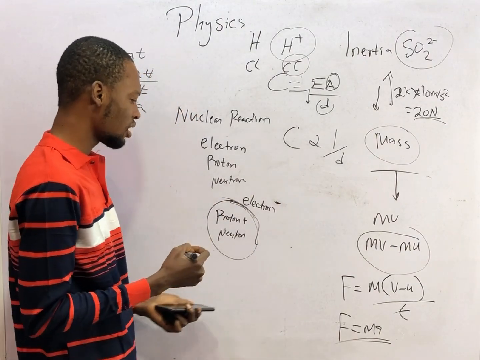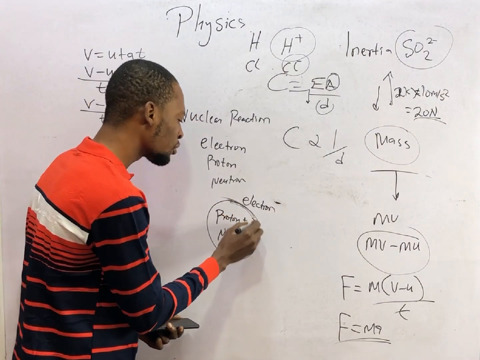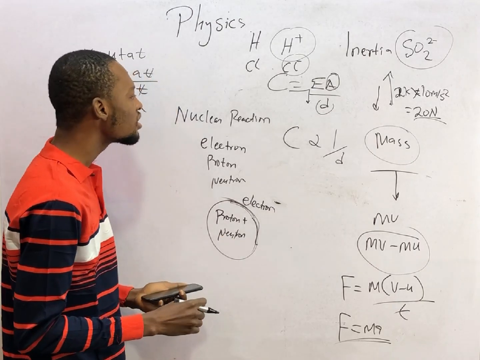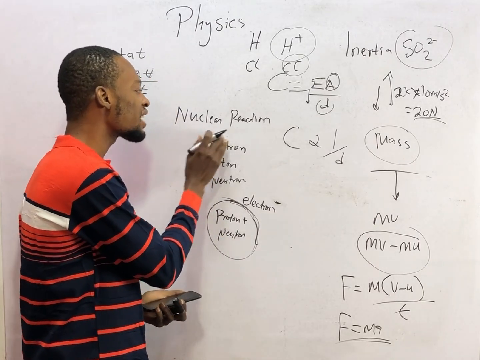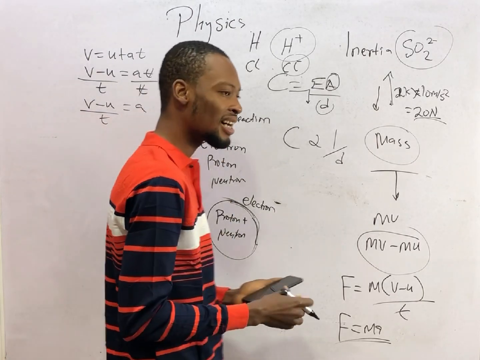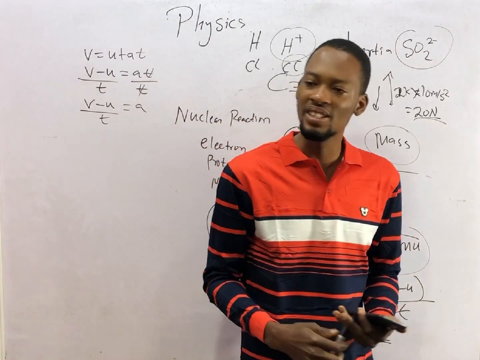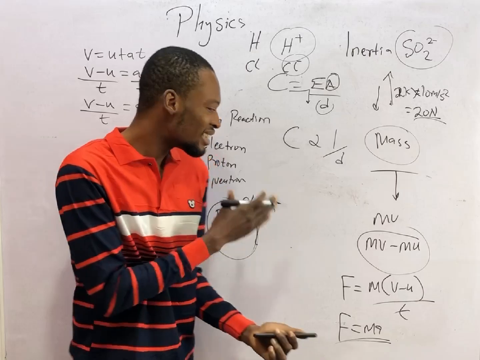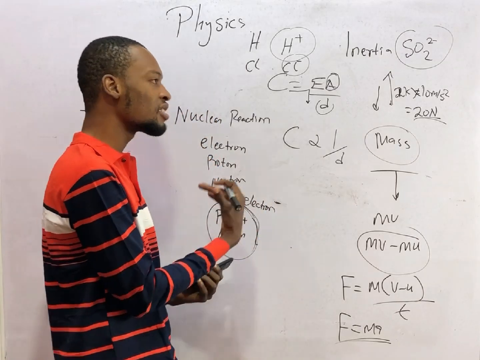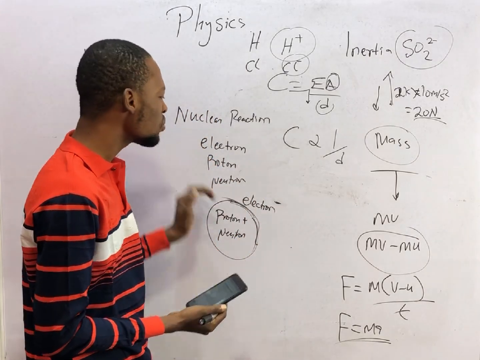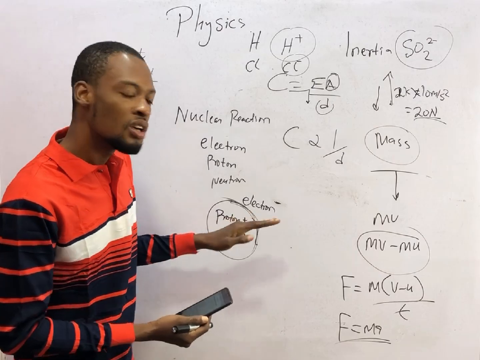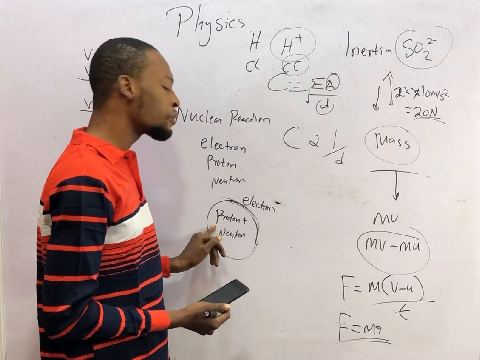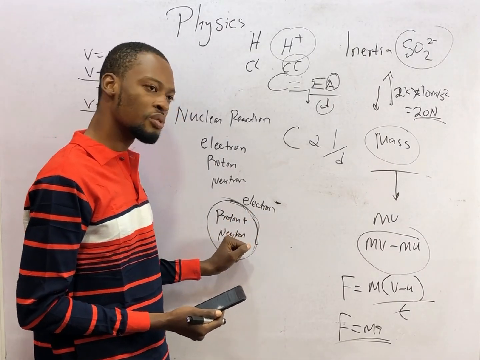Look at something. In the nucleus, you have proton and neutron, which means nuclear reaction is simply a reaction having to do with just proton and neutron. And that is what radioactivity is about. Because in chemical reaction, they deal with electrons. They say, okay, this one accepts electron, this one gives out electron. That is the principle of chemical reaction. But in nuclear reaction, we deal with proton and we deal with neutron.